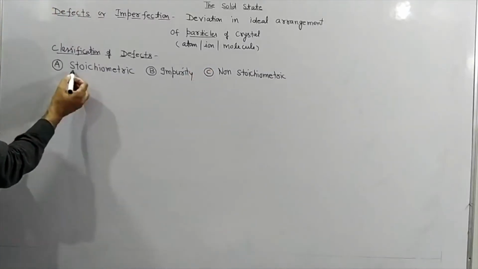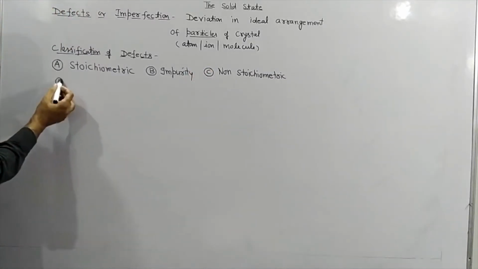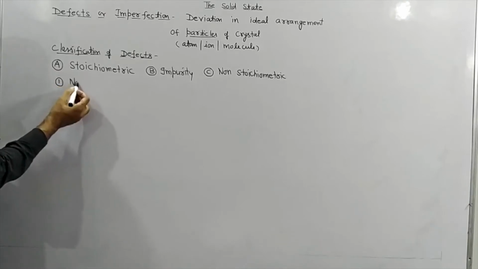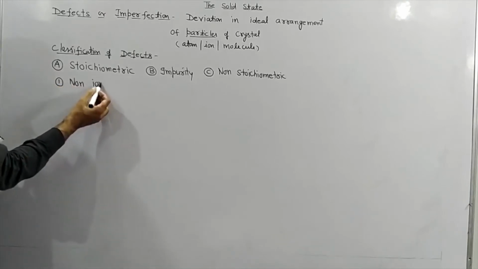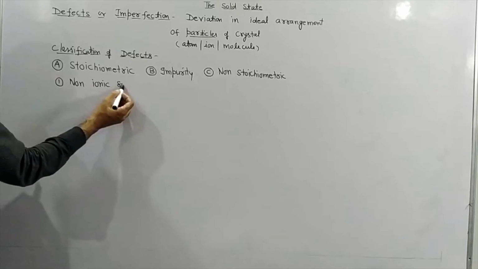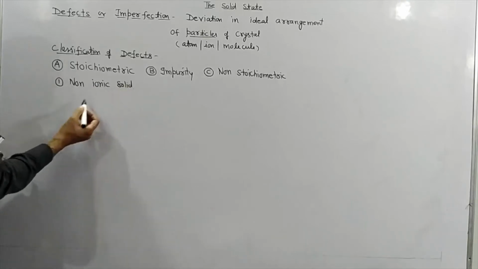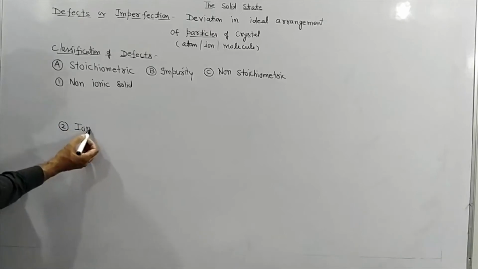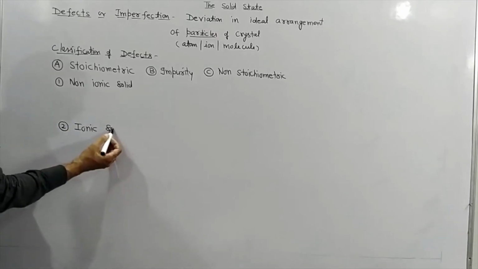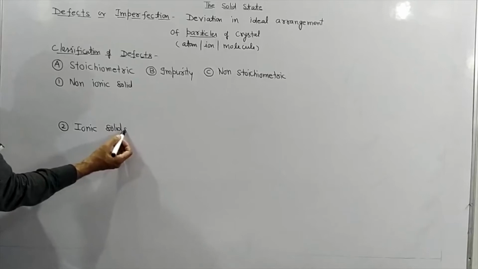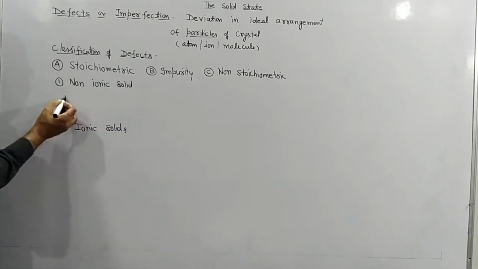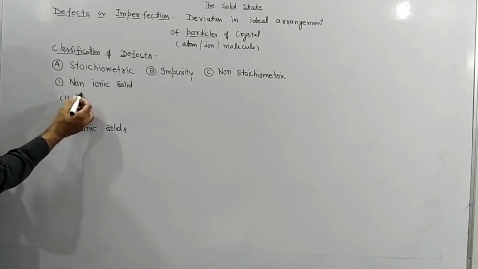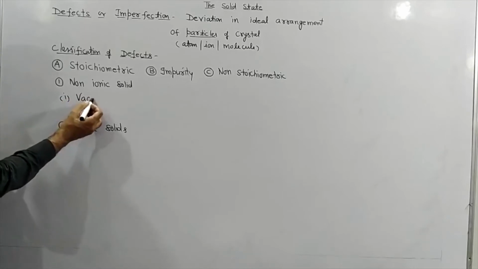Stoichiometric defect can further be classified in the case of non-ionic solids, or we can have this defect in the case of ionic solids. In non-ionic solids we can have either vacancy defect or, students, interstitial defect. We have to discuss these one by one.